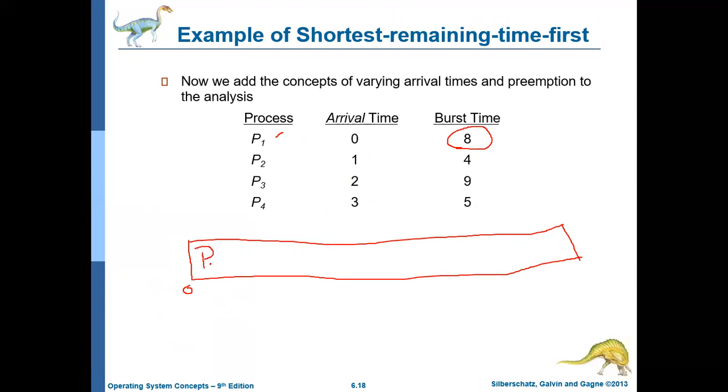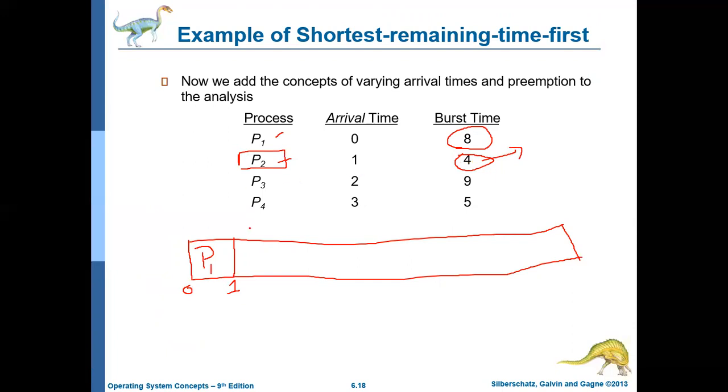But P1 will execute for how much time? It will execute only up to time slot 1, because at time slot 1 you get another process with a shorter duration. At time slot 1, there is another process P2. And what is the duration of P2? P2's burst time is only 4 milliseconds.